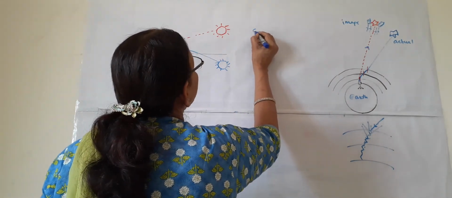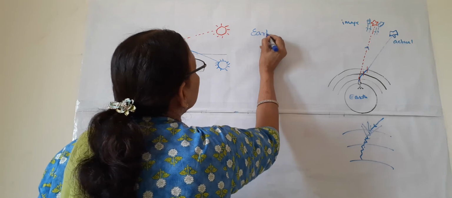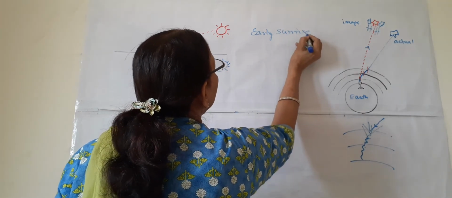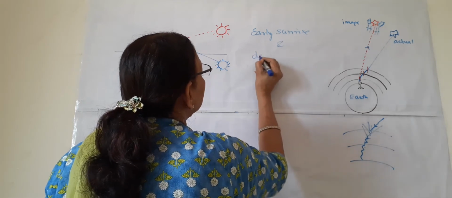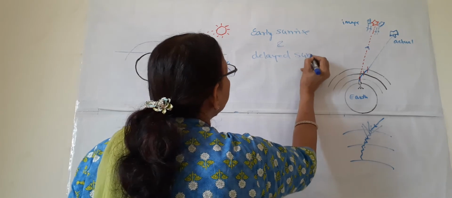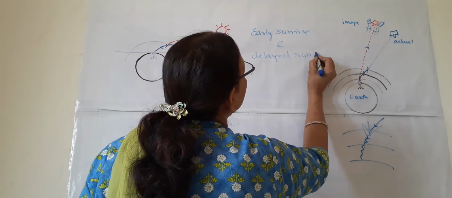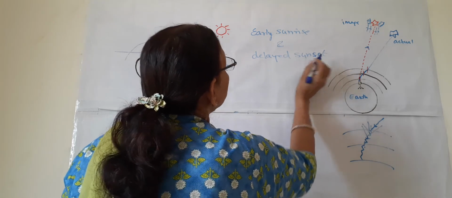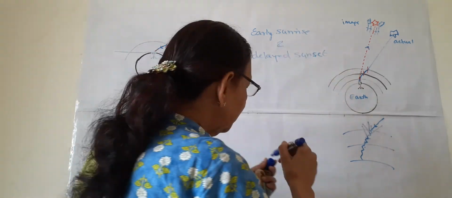The third phenomenon is this: early sunrise and delayed sunset. Very beautiful, very important phenomena of nature. So what does it mean by early sunrise?